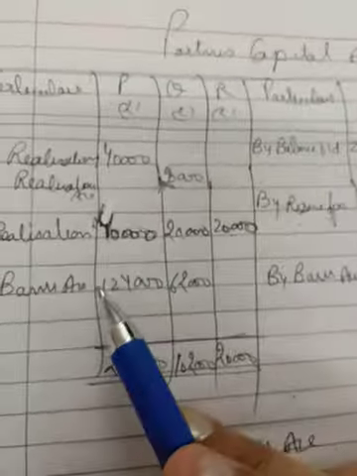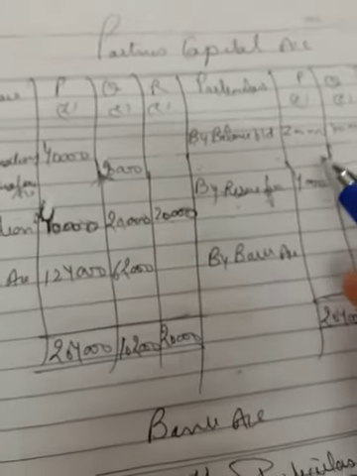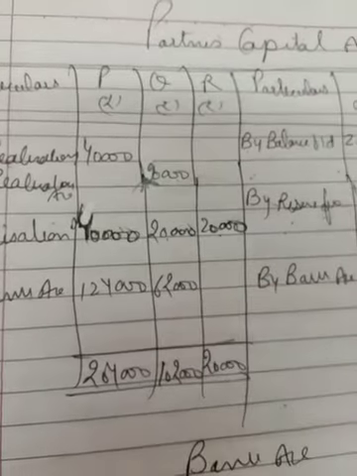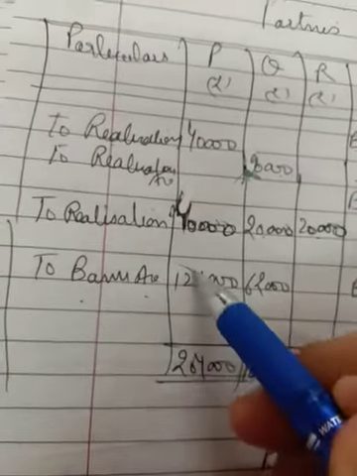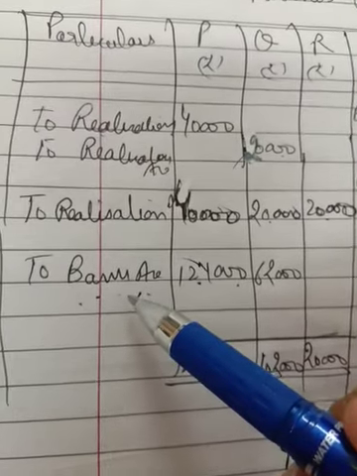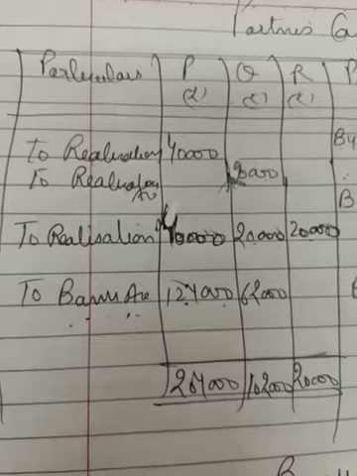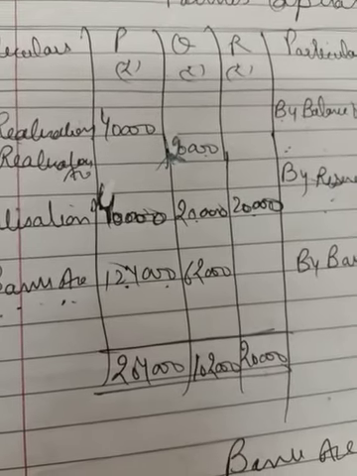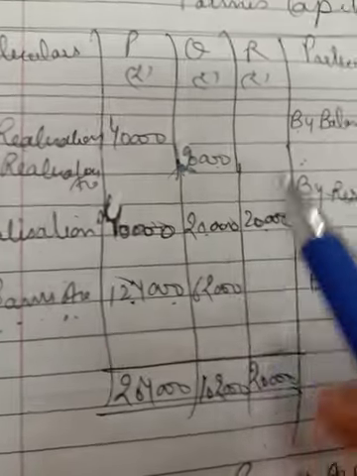Now all the ledger posting has been done. Now you have to balance P's capital account, like 2 lakh plus 4,000, that is 2 lakh 4,000, minus 40,000, minus 40,000, you will get 1 lakh 24,000, that is to bank account. This is the balancing figure which you have to shift to bank account. That means P's capital account debit to bank account. So the firm is paying off P for the capital 1,24,000. Otherwise capital used to be there in the question as it is, but now it is 1,24,000, which is the amount which is given to P.